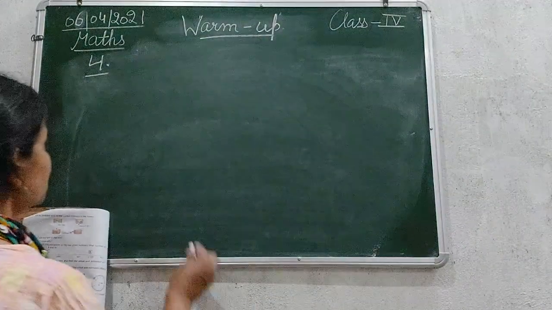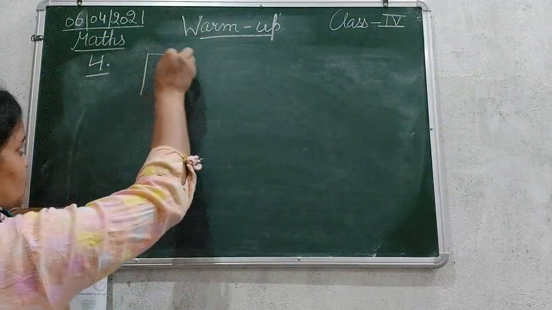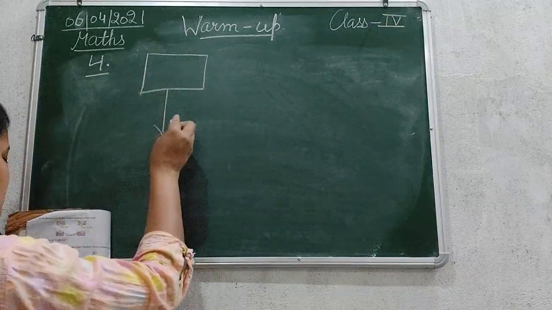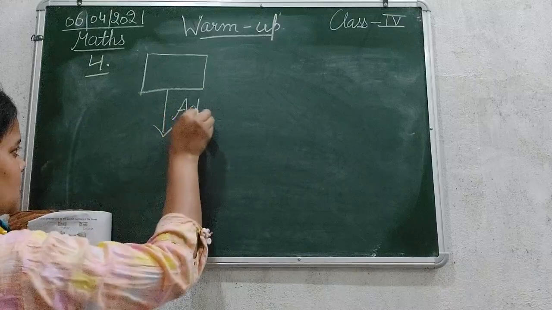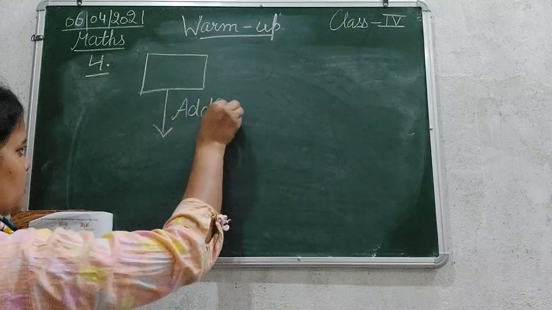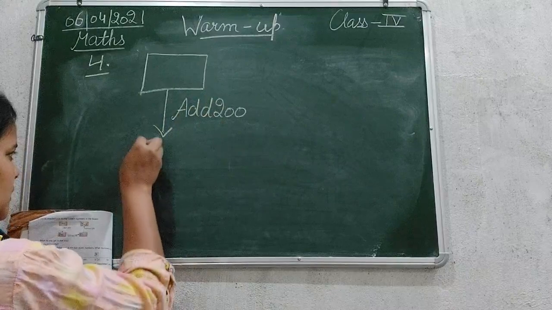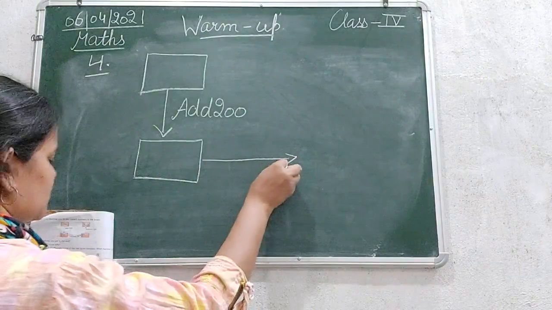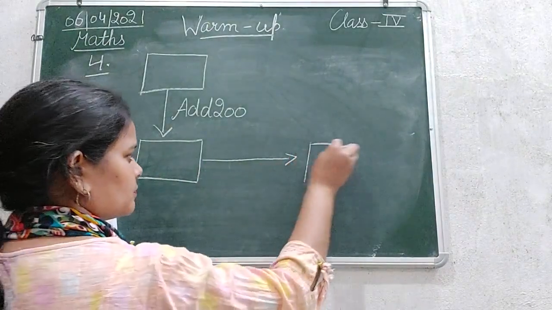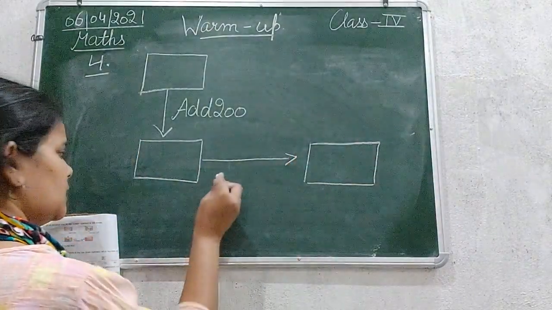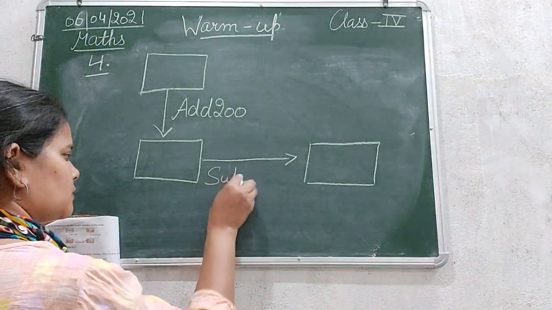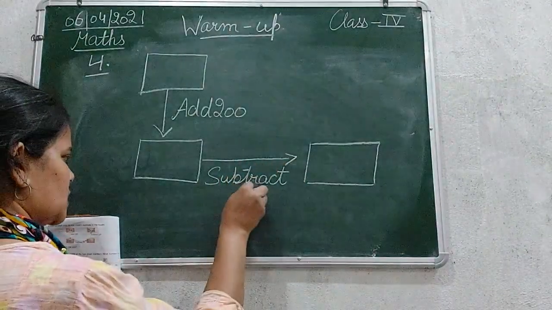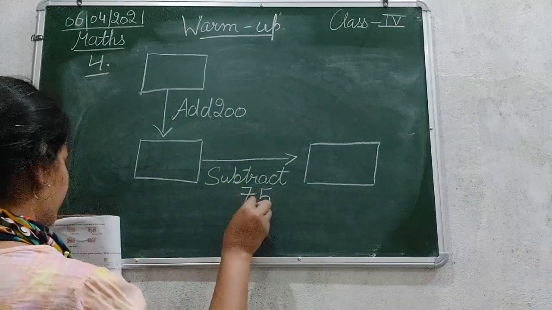Okay, so here the first box, and then they have made an arrow here, and it is written 200. Okay, next again, then subtract 75.